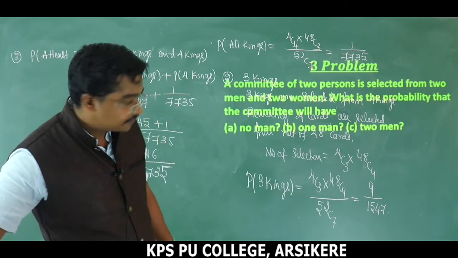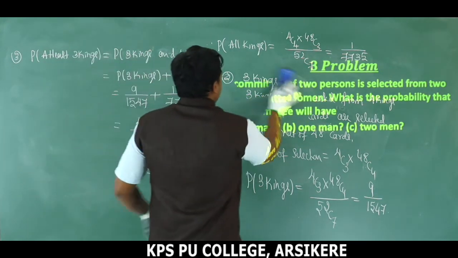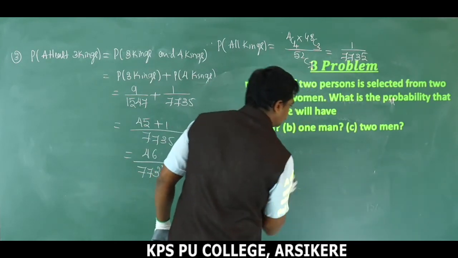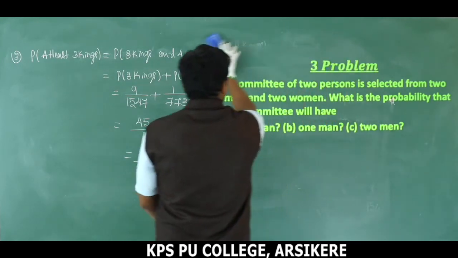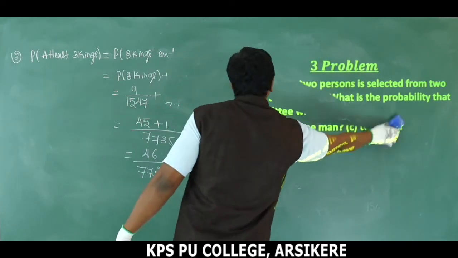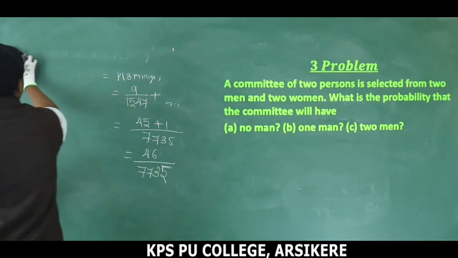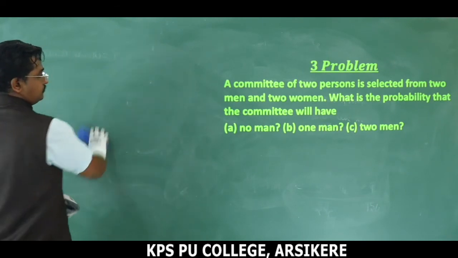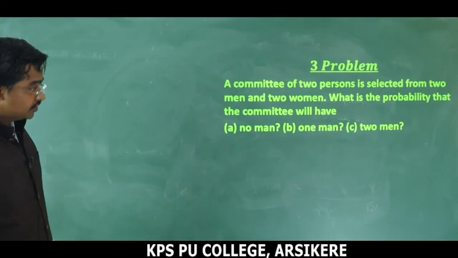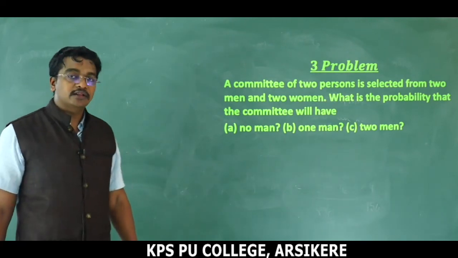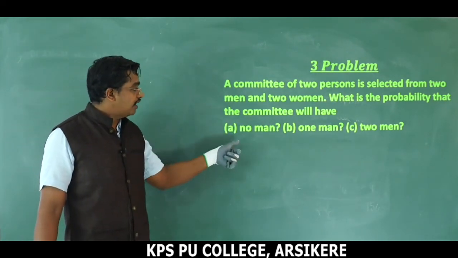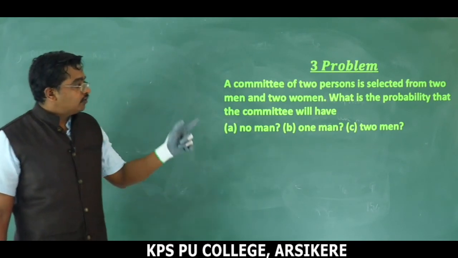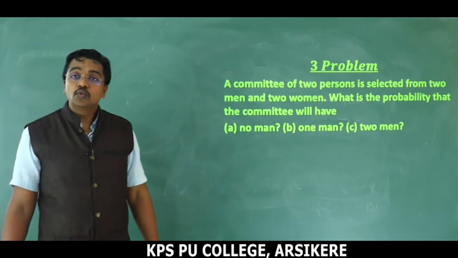Problem number 3. A committee of 2 persons is selected from 2 men and 2 women. 2 men and 2 women. What is the probability that the committee will have no man? First one, no man; second one, 1 man; third one, 2 men.